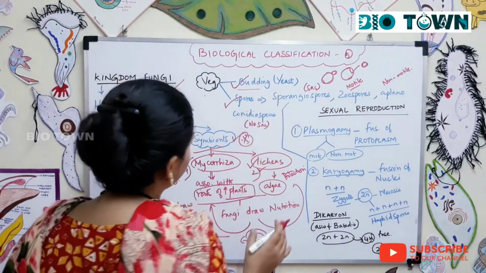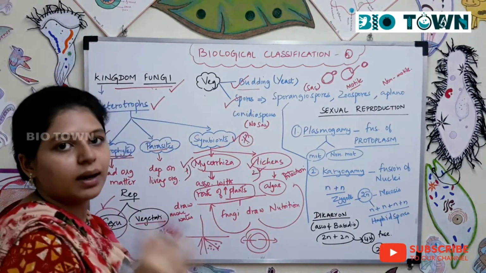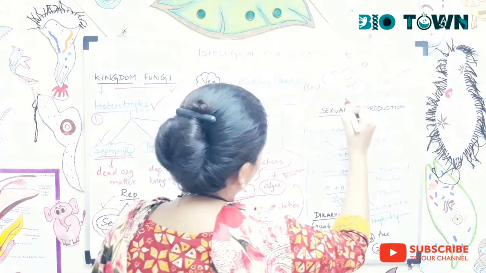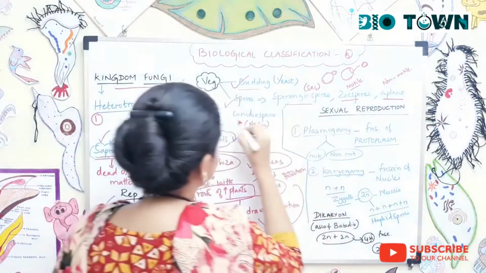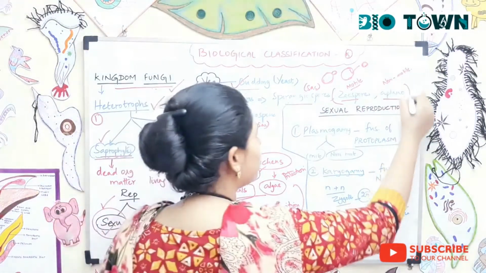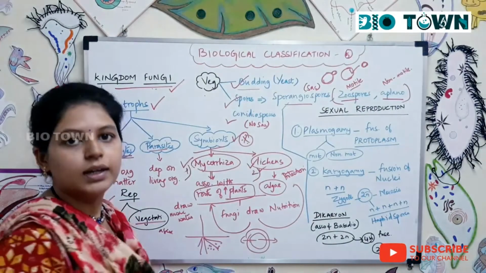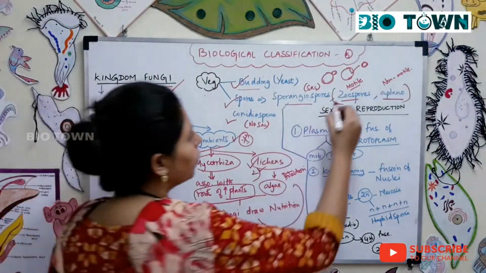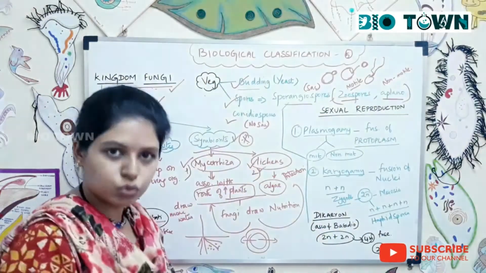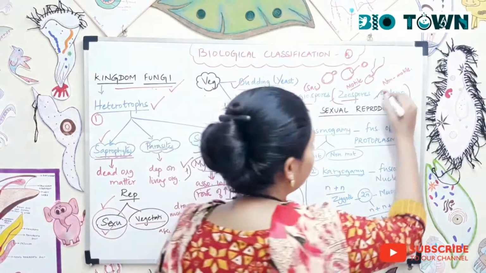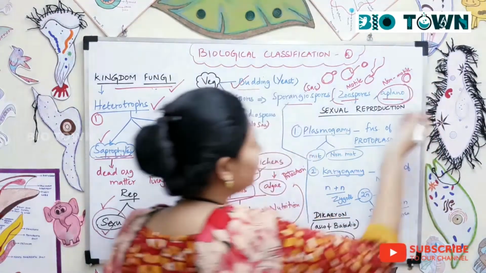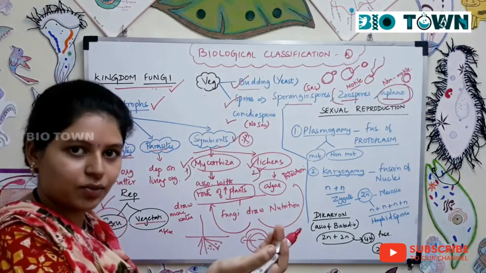Next is spore formation. There are many different kinds of spores formed in fungi. You have sporangiospores, zoospores, aplanospores and gonidiospores. Zoospores and aplanospores we saw earlier. When the spore is motile, with flagella, you call it a zoospore. Aplanospores are non-motile; they don't have the organ of motility, that is the flagella.